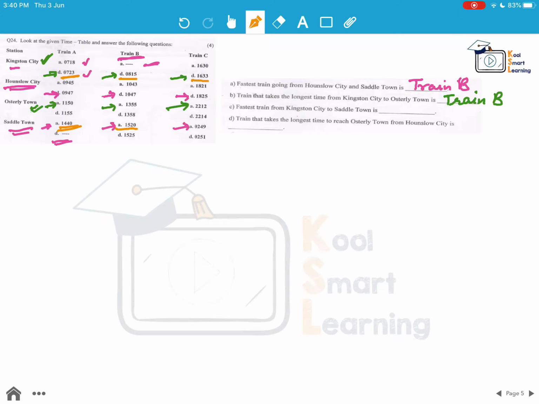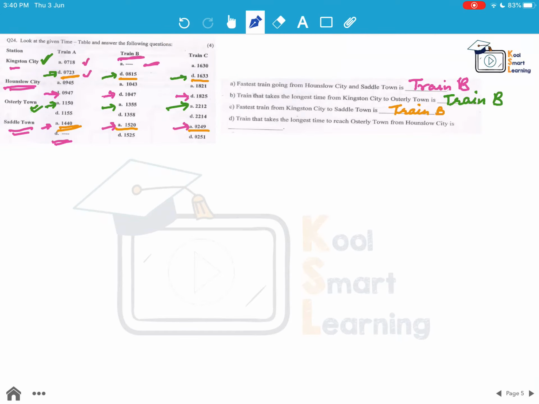Here we take this departure and this arrival. I am using different colors so that it is clearly understandable which pair is to be taken for which part of the question. So we'll subtract and find out which train is taking the minimum time to find the fastest train. Again the answer comes out to be train B in this case.